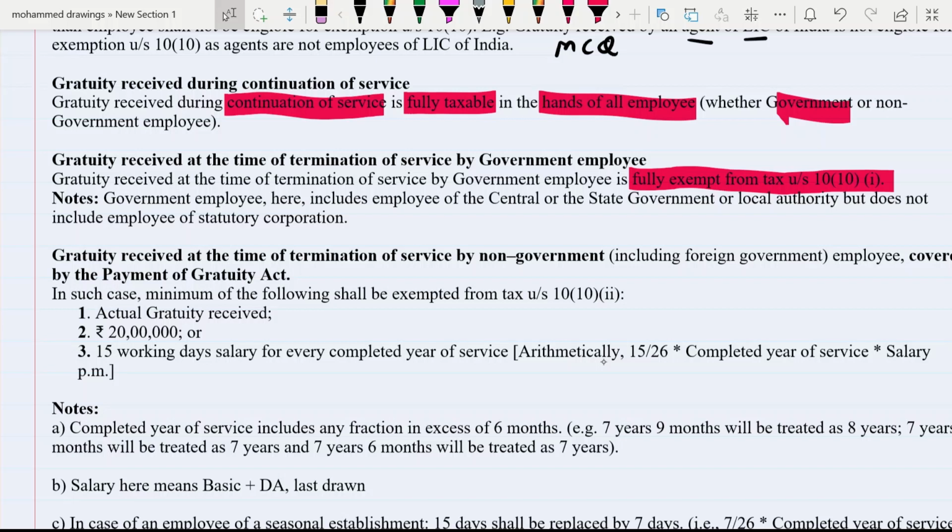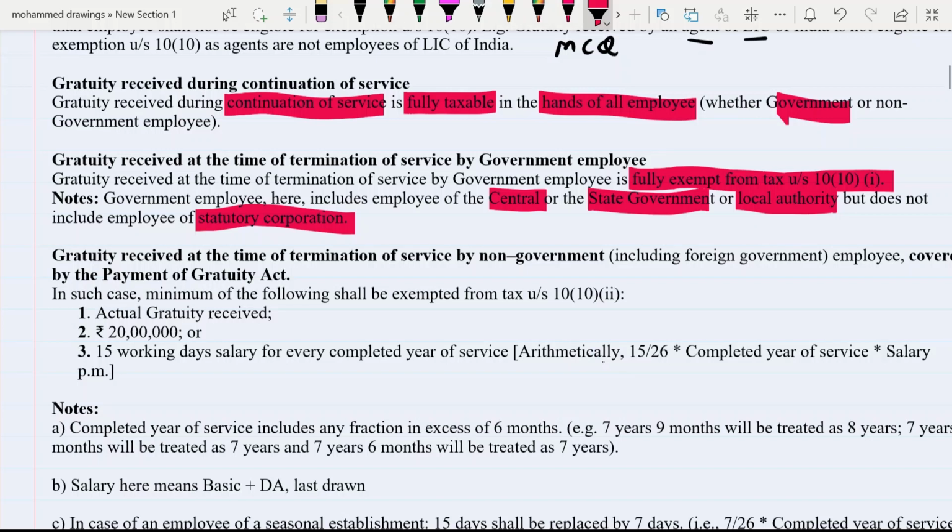Notes here. Every time it is said that it is exempt for a government employee, you have to understand which type of government employees are covered here. So here government employee means central government employee, state government employee, local authority, but does not include employees of statutory corporations. So only three types of government employees are included here: central government employee, state government employee, or local authority, but not employees of statutory corporations.